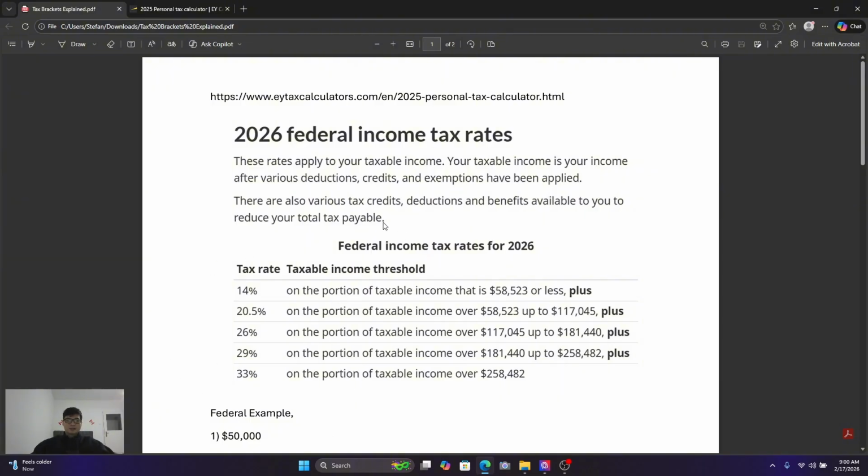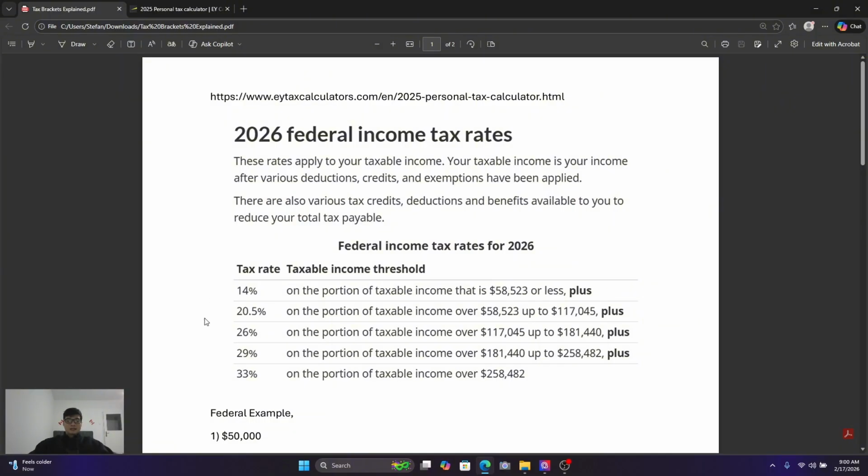So to get started, on the CRA website you can find the 2026 rates, and you can see how each percentage gets higher and higher as the amounts go up. It says here for 14%, you get taxed on the first 58,523 or less.